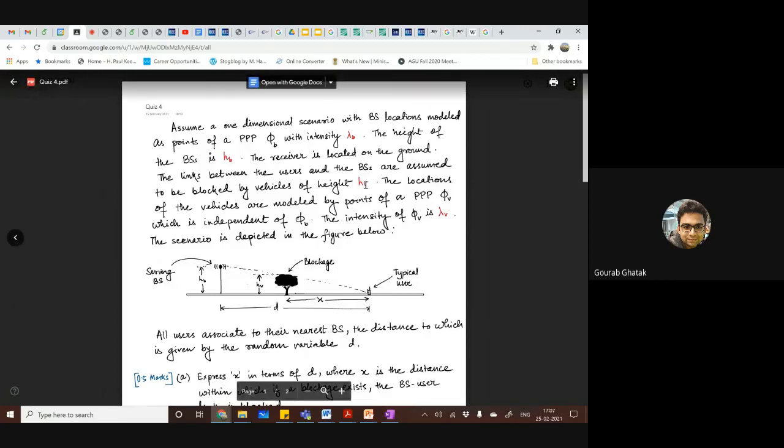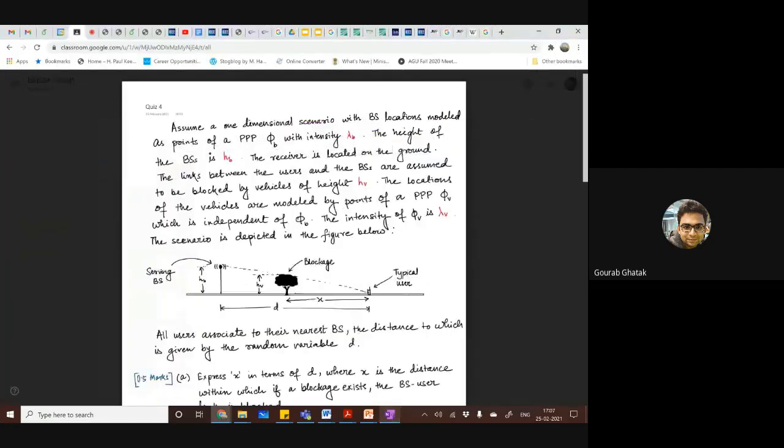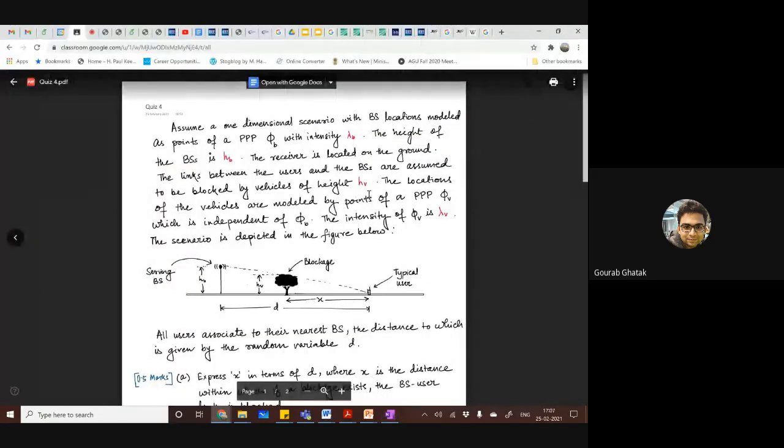Height of these blockages are hv. What you can assume is hv is smaller than hb. Okay, this is something which is not present, but I'll tell you right away. So hv blockages are of smaller height than the base stations. So hv is less than hb.